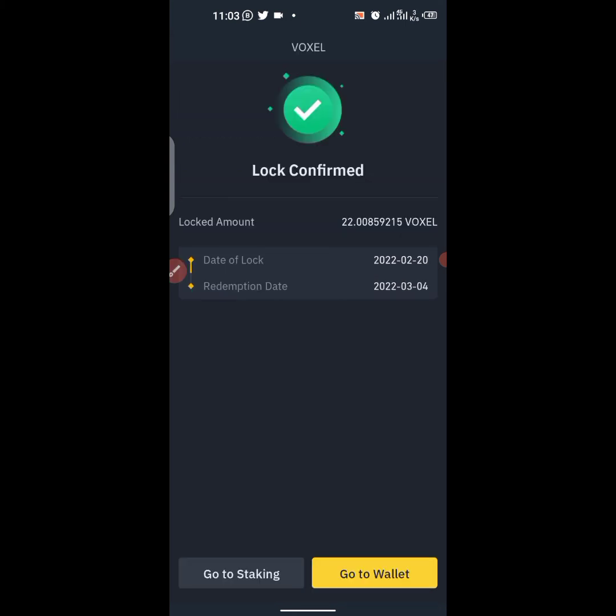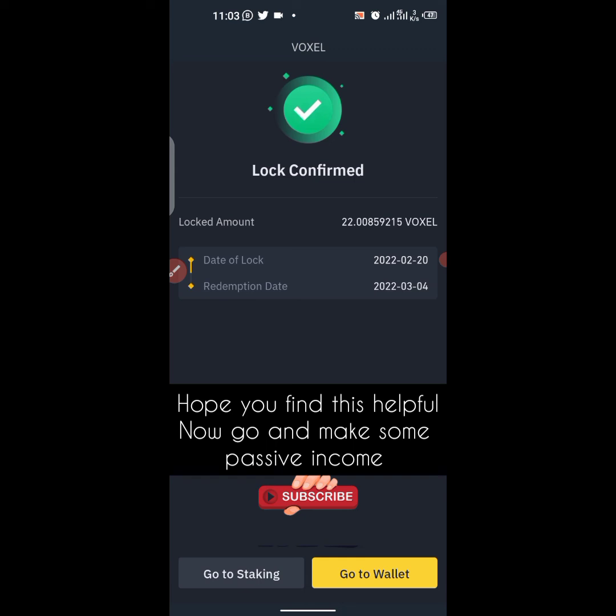So right now we have locked our $25, which is 22.0 VOXEL. We have staked this and we wait for 10 days to come and redeem our coin.